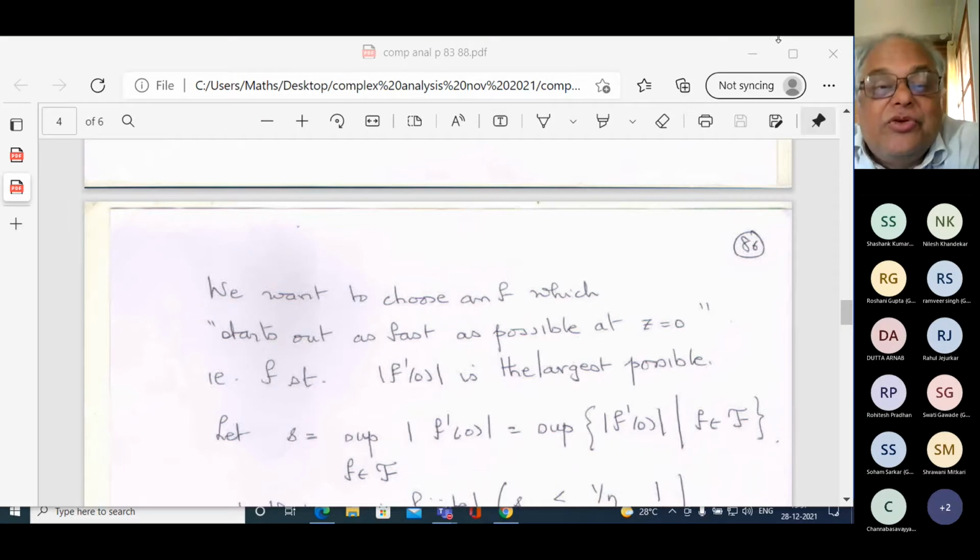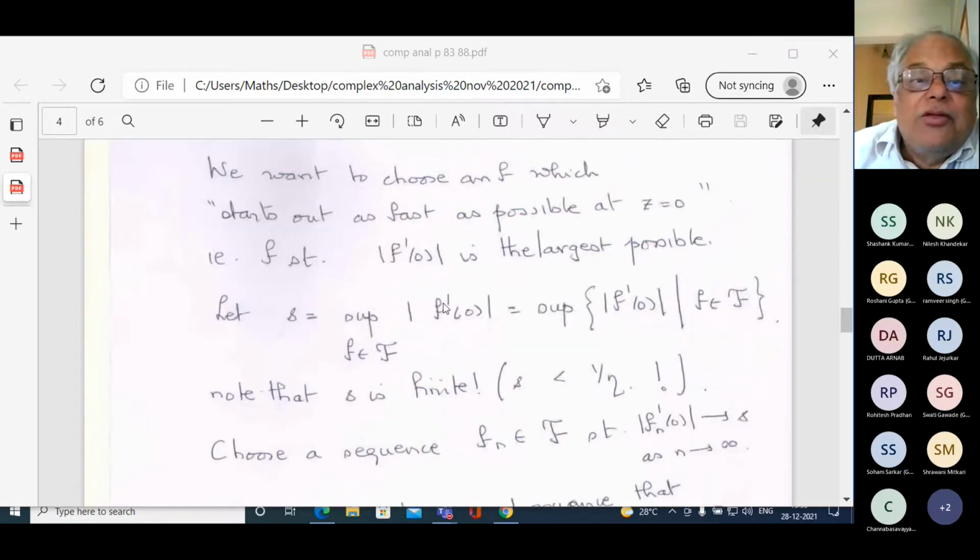So you want to choose an F, but your F prime of 0 cannot be infinitely large, because how do you choose the largest if the largest is infinitely large? But I know that F prime of 0 is bounded by some number, 10 to the 23, whatever I find that 1 over eta to be. Everything is bounded by some eta, and therefore you know that every set that is bounded above has a least upper bound, and you can find a sequence that converges to that.